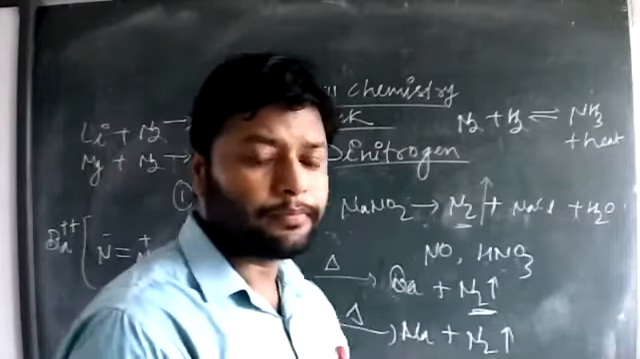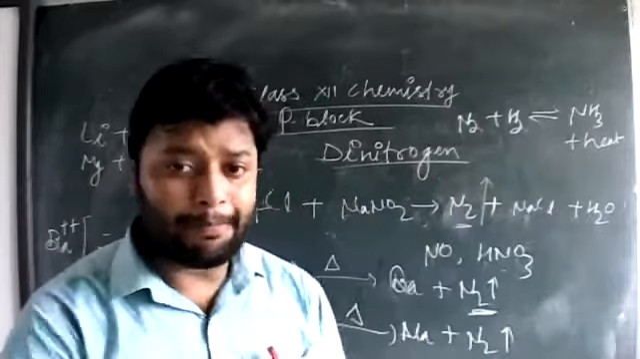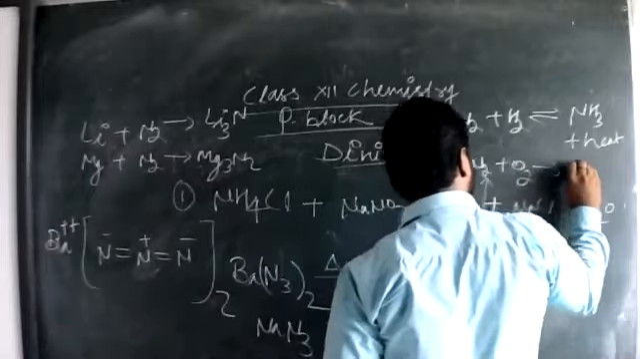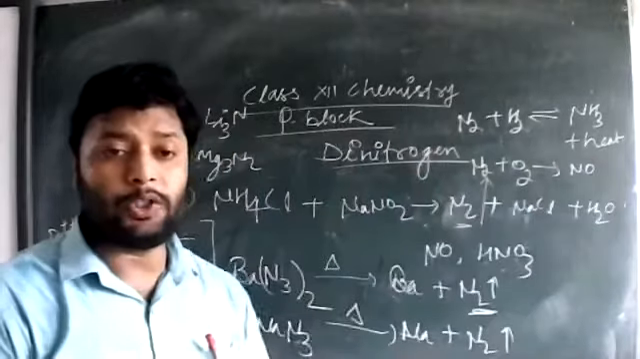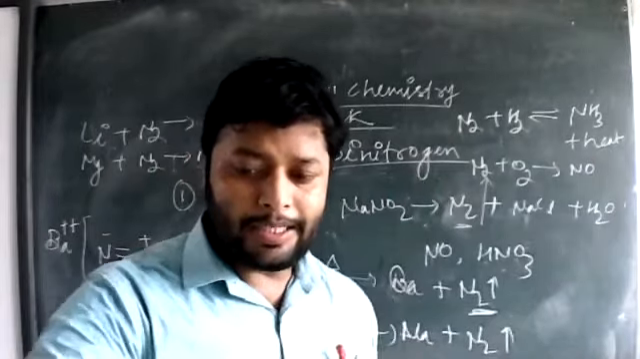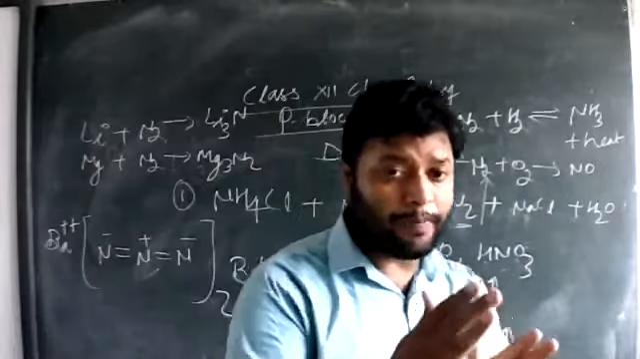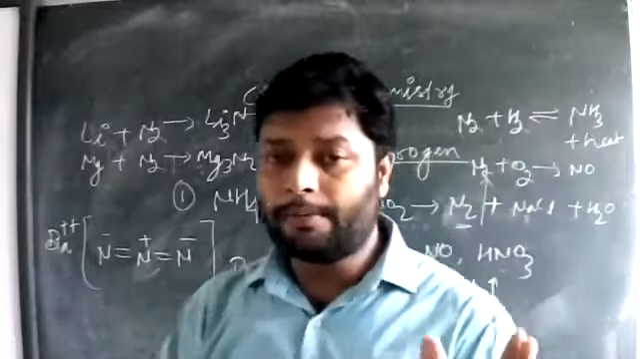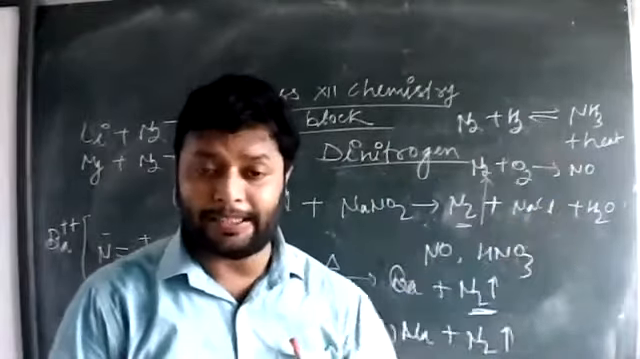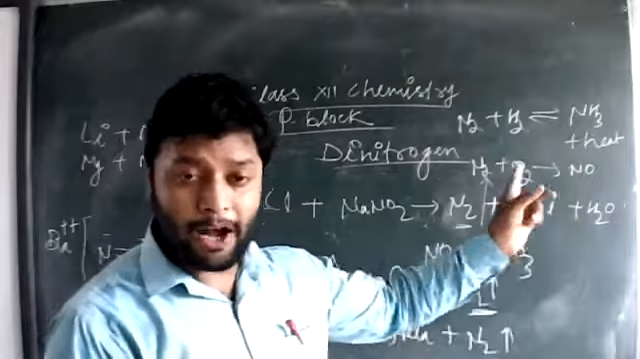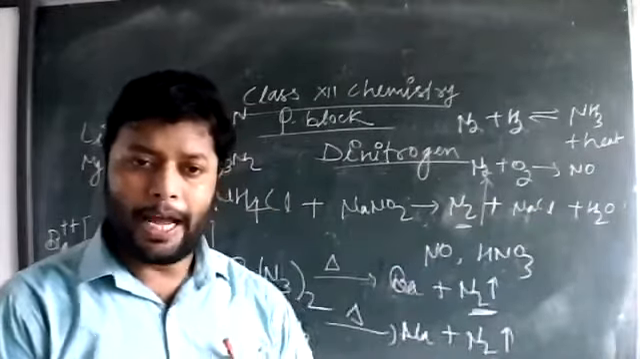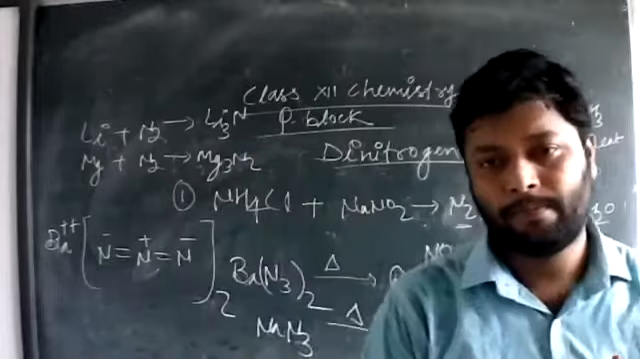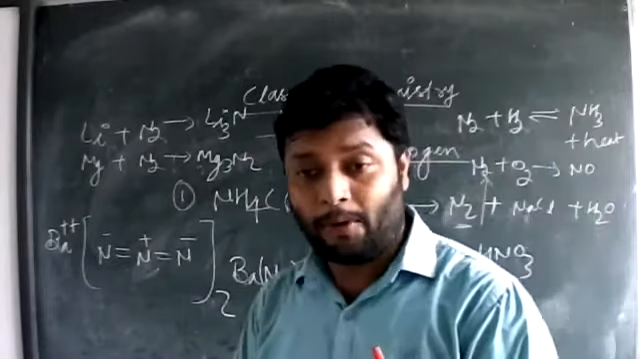And next, at very high temperature, nitrogen also reacts with oxygen to form nitric oxide. These are some chemical properties that you have to go through: how nitrogen reacts with metals, how it reacts with non-metals or hydrogen gas, and how it reacts with oxygen at very high temperature to give nitric oxide. This is all about nitrogen. The next part will be ammonia.